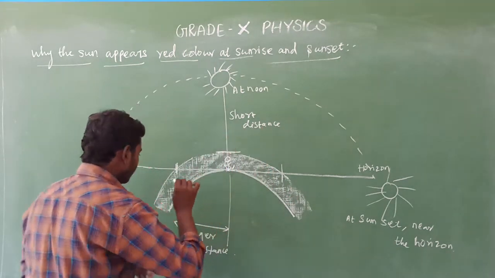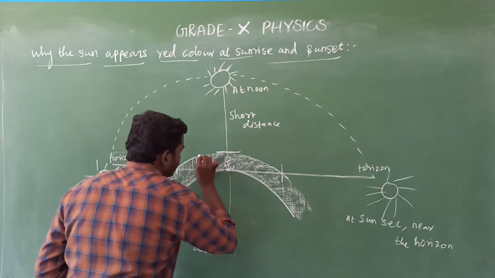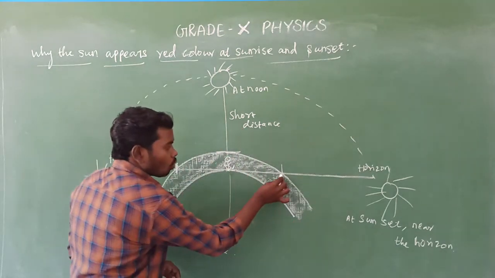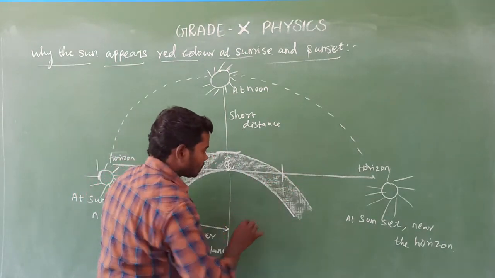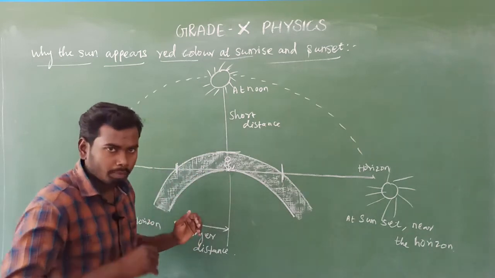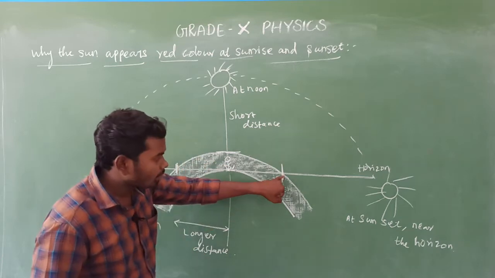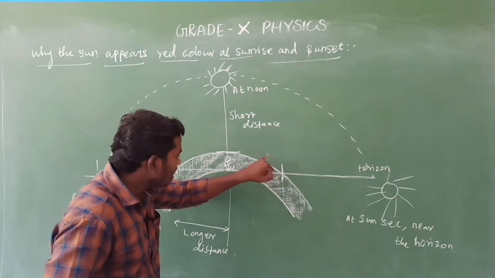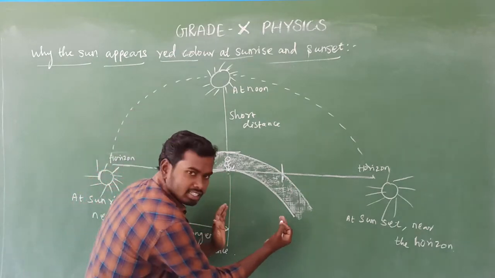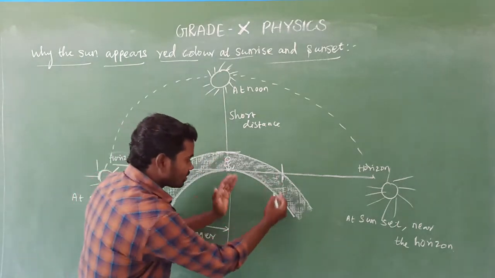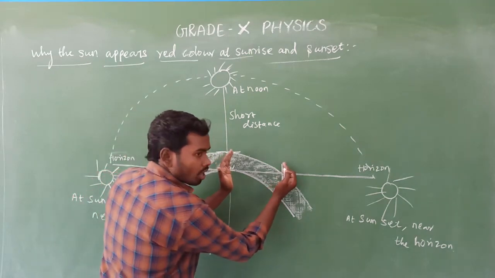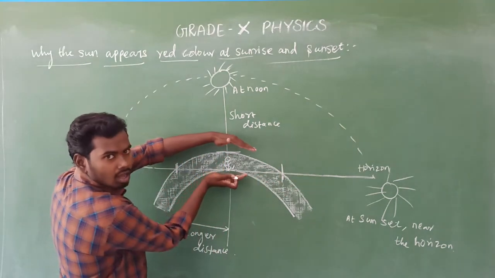Wait a minute, I'll draw it clearly again. So this is the outer layer, the outer part of the atmosphere, and the observer is here. Now come to the point. The distance between the outer line of the atmosphere and the observer, where we are standing, is more compared to noon time. Look here, this distance is more compared to this distance. Am I right?